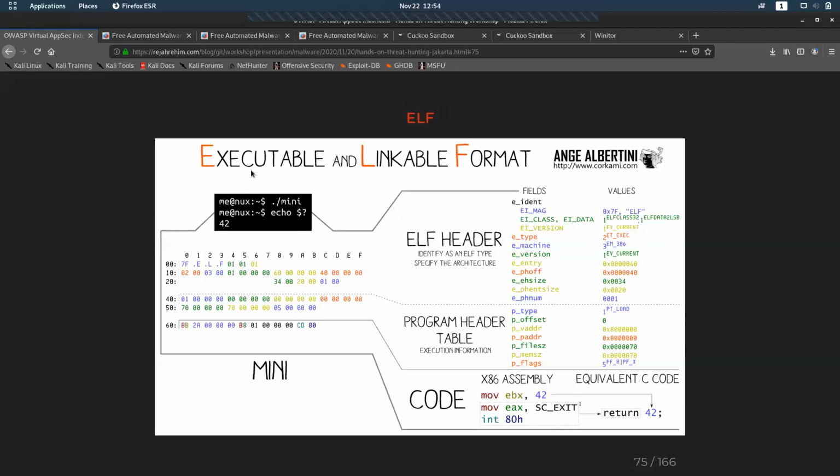Then there is the Executable and Linkable Format, which is mainly used for Linux. So dot/mini will have an ELF header. You can see e_ident, e_type, e_machine, e_version. There is a program header table. These headers are different. And then code, which is also in x86 assembly code, like I said before, equivalent to C code.